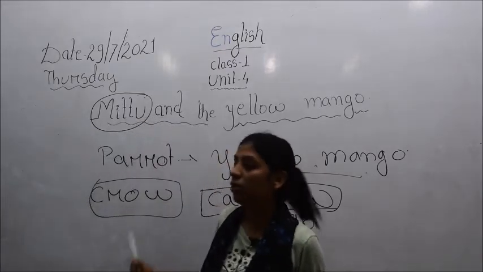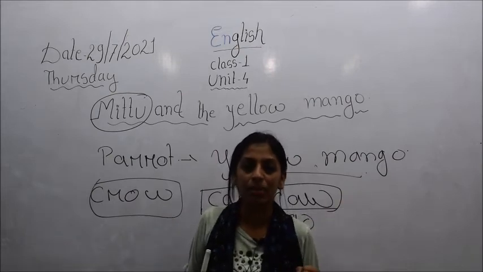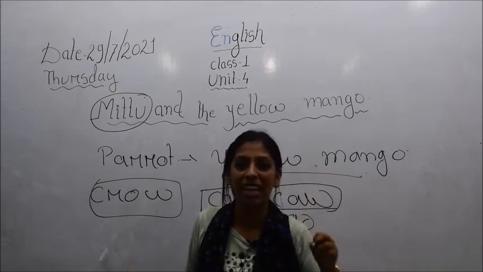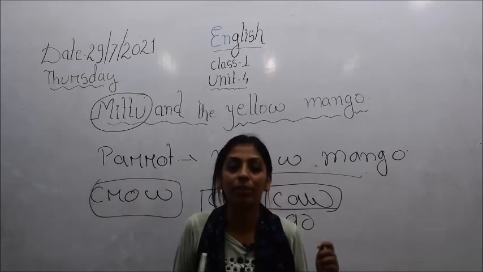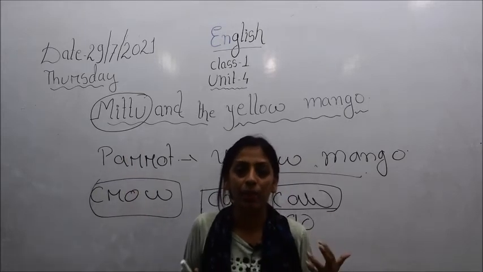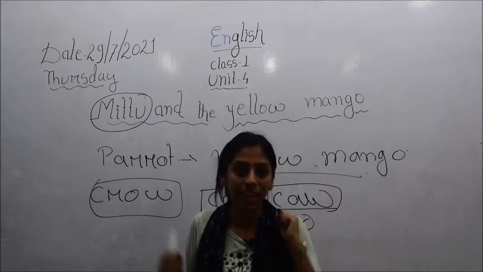Since this crow shouted so loudly at him, he screamed "caw, caw" at Mittu, who was so little and such a lovely bird. He got scared that this crow may attack him or something.